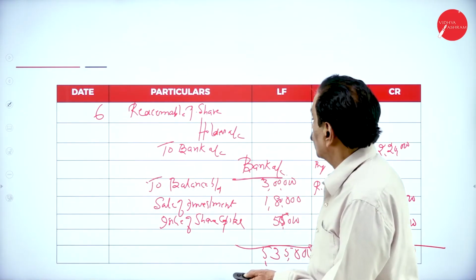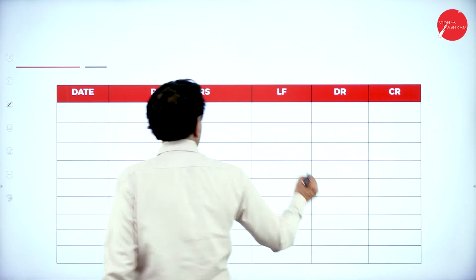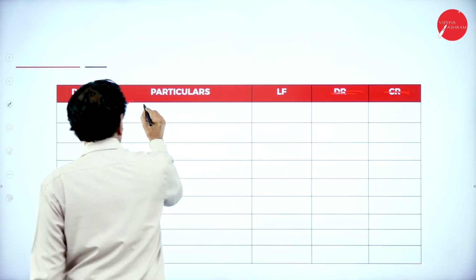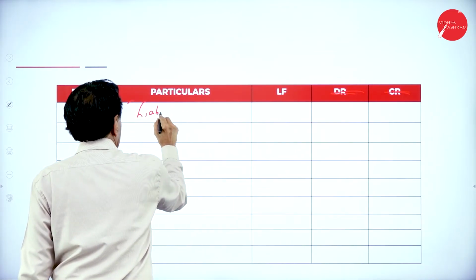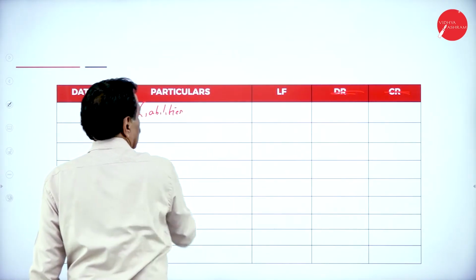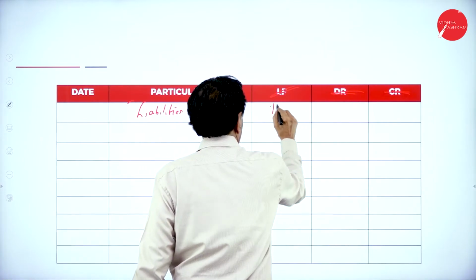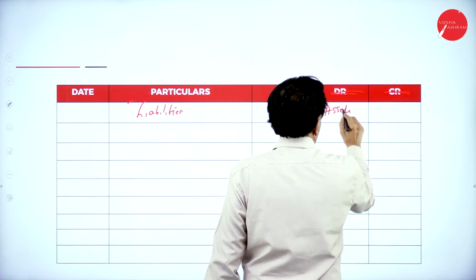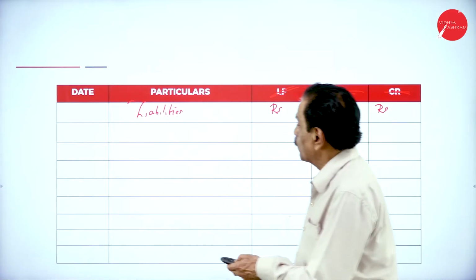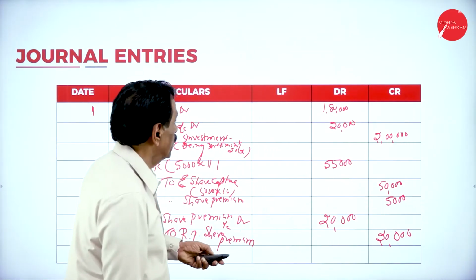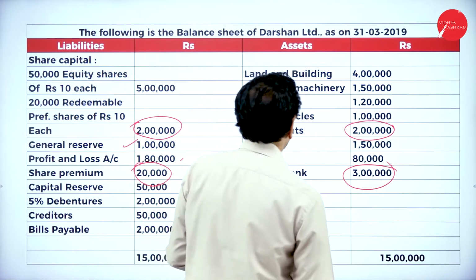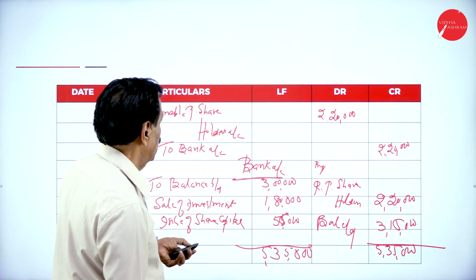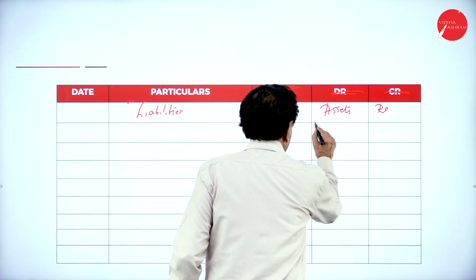Then go to the balance sheet. Here you say liabilities, rupees, assets, rupees. We'll go through the whole balance sheet now. First one, land and building, 4 lakh.